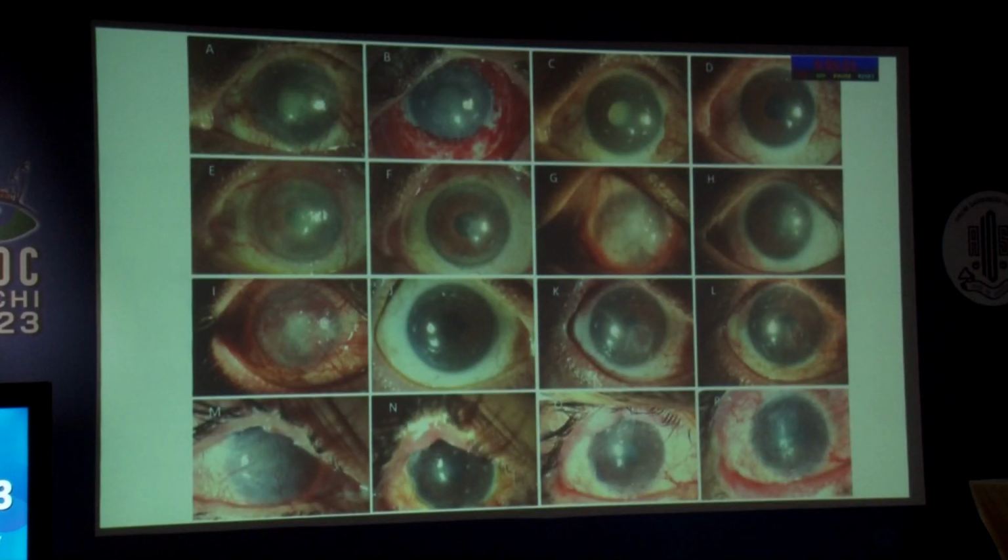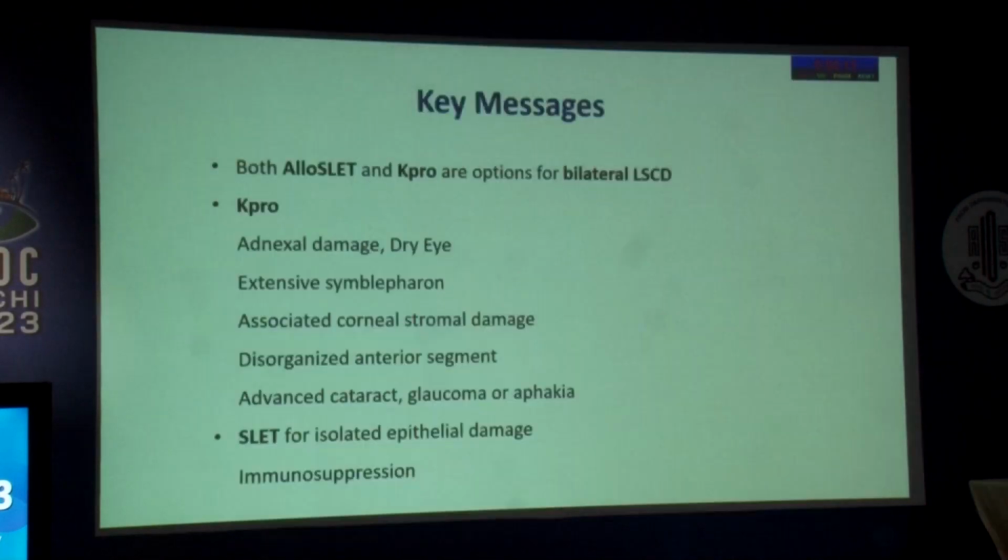And it's not as if things can't go wrong in allo-SLET. You can have rejection, and therefore continuing systemic immunosuppression is important. You can also have progressive recurrence of LSCD where you might have to repeat the procedure. And there is also the risk of herpetic infections because of the systemic immunosuppression.